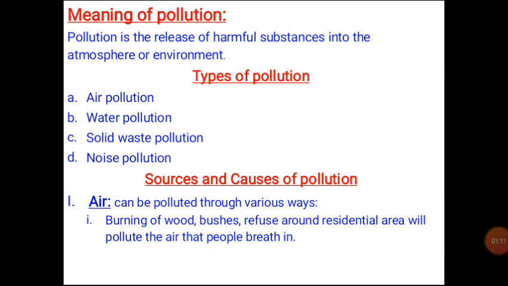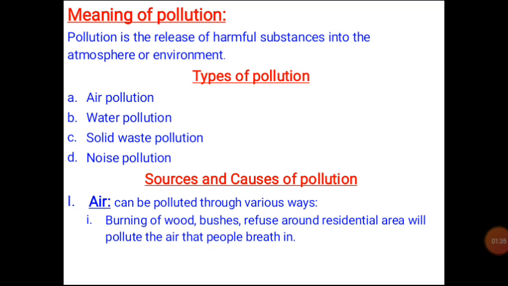Now we have types of pollution. We have air pollution, water pollution, solid waste pollution, and noise pollution. Now, what are the sources and causes of pollution? One of the sources as listed above is air. That is, pollution can be gotten from the air. Let's see how air can be polluted.